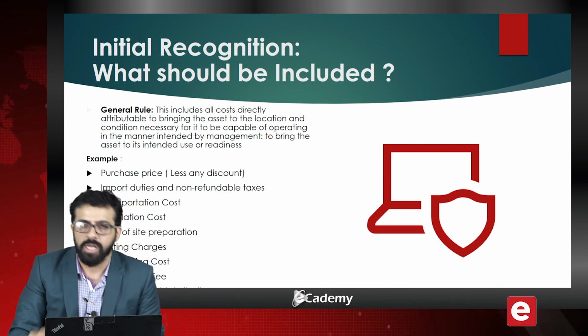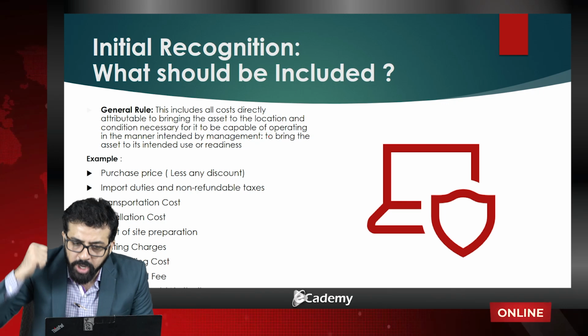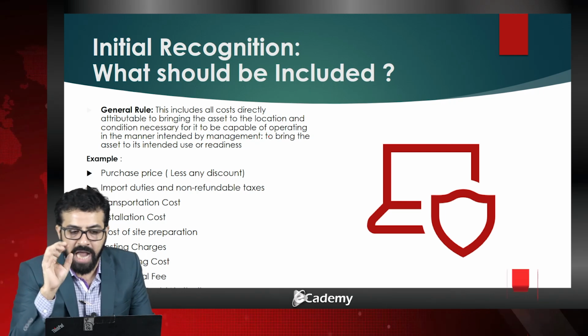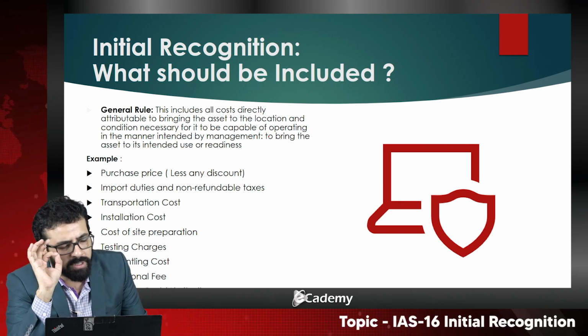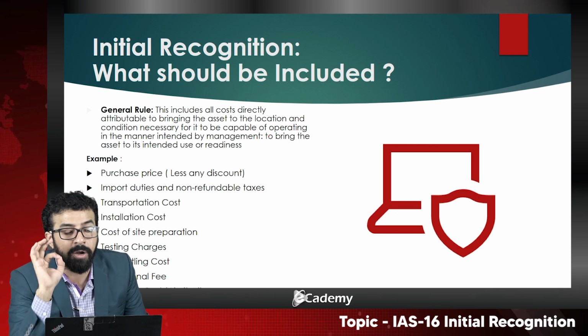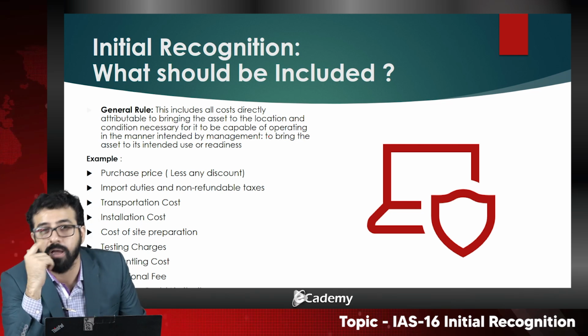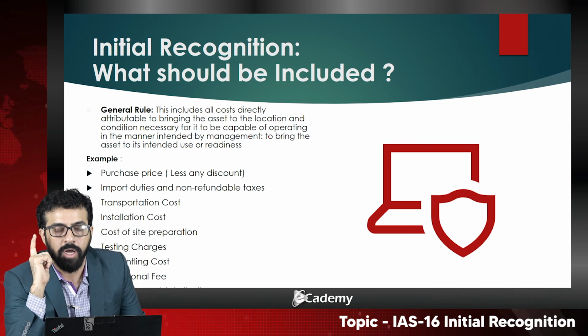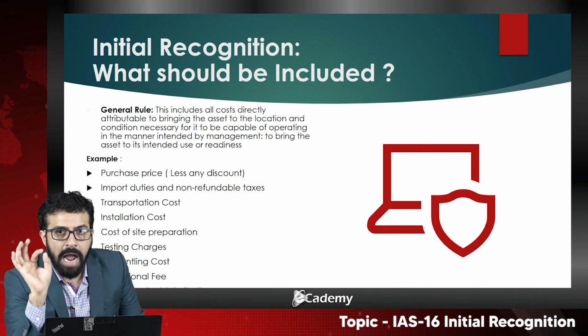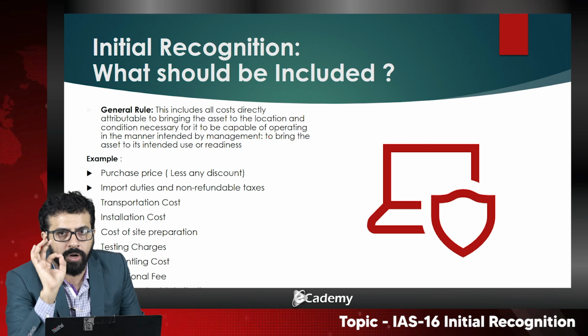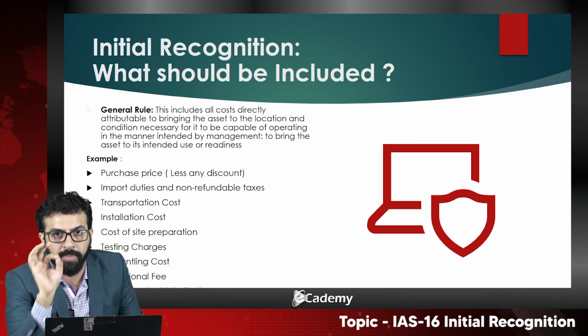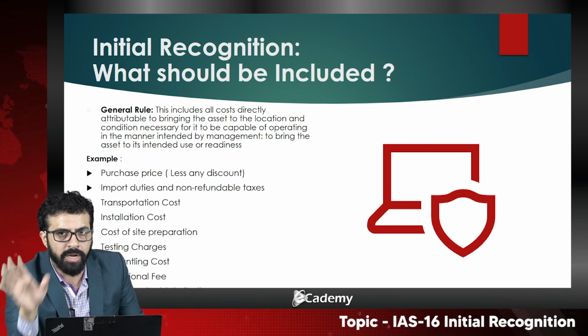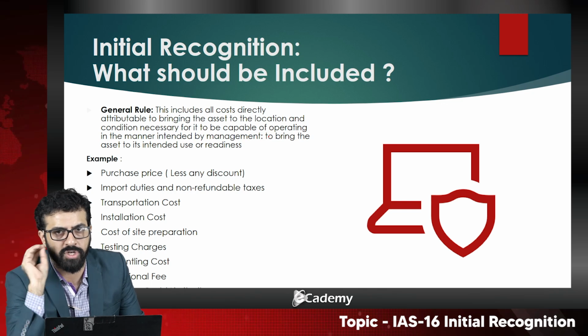So the general rule is, it includes all the costs directly attributable. Now remember this line and repeat this line 5 times in a day, because you would forget. I am addressing those students who are continuously busy taking selfies or watching the notifications of Snapchat.